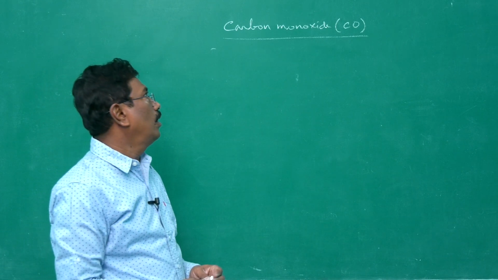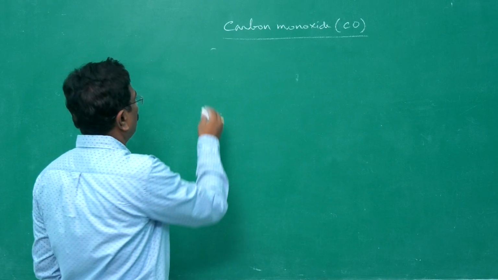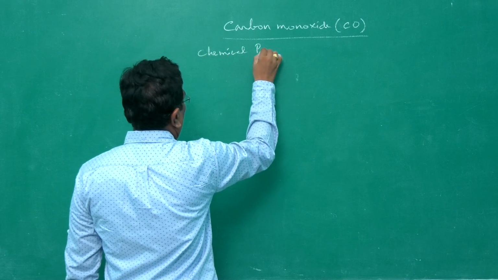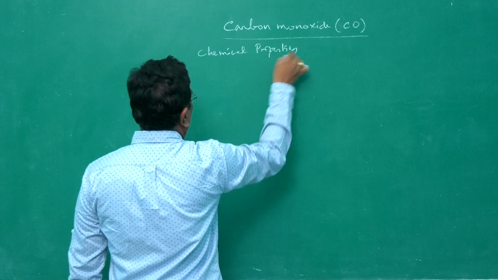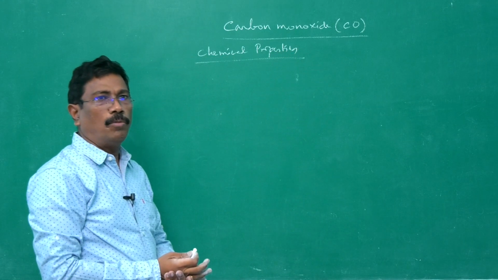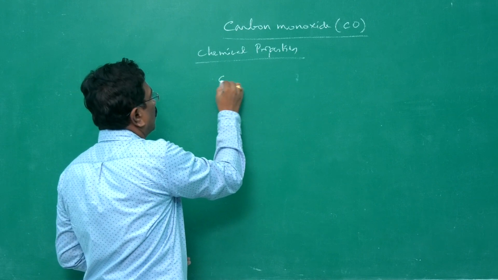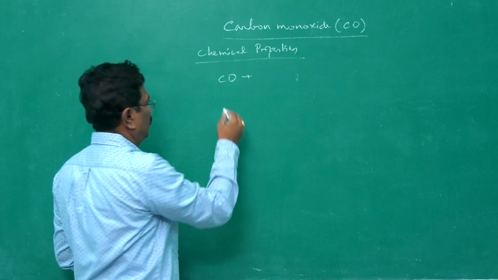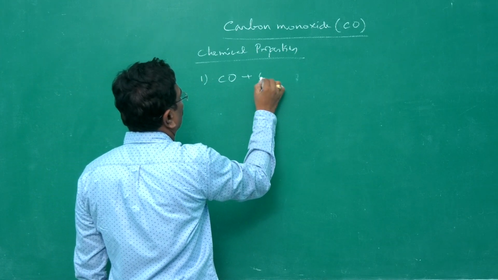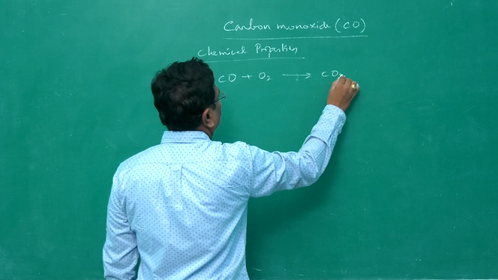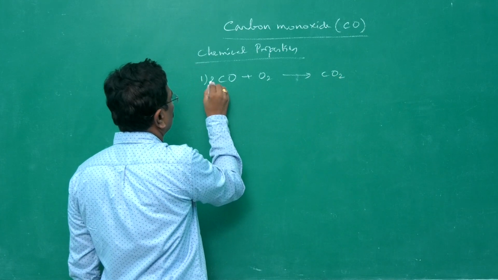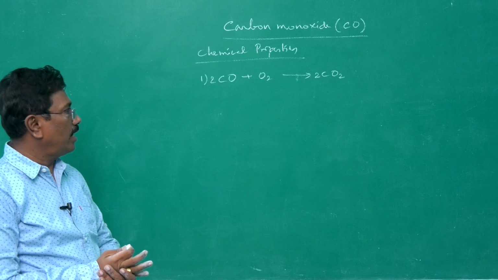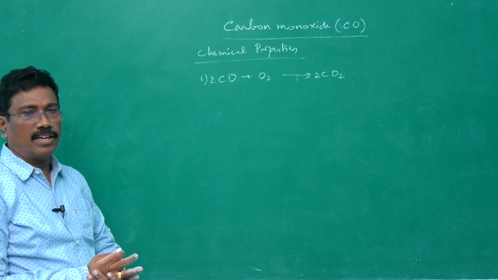Now, chemical properties. What are the chemical properties? Chemical properties, we can go one by one. Carbon monoxide, when burnt with air, it becomes carbon dioxide. So how to balance the equation? 2, 2. When carbon monoxide is made to react with oxygen, it forms carbon dioxide.